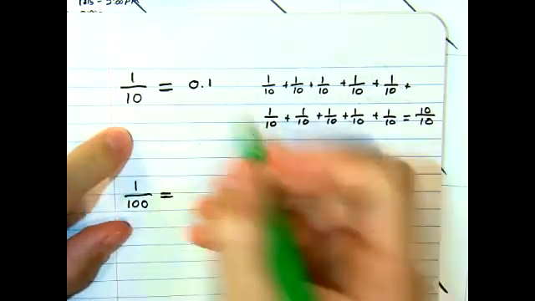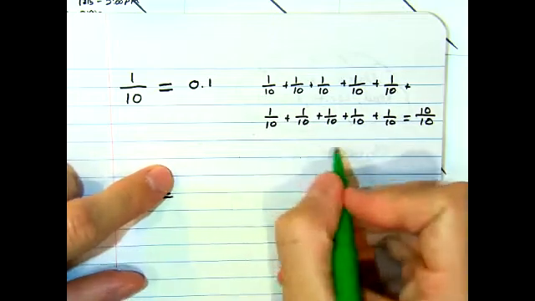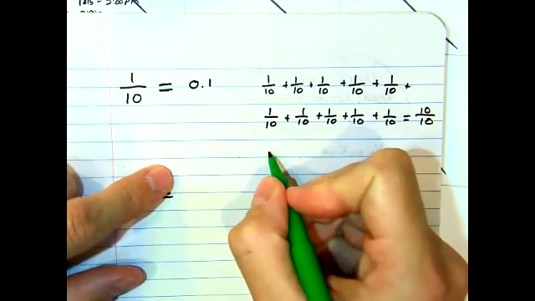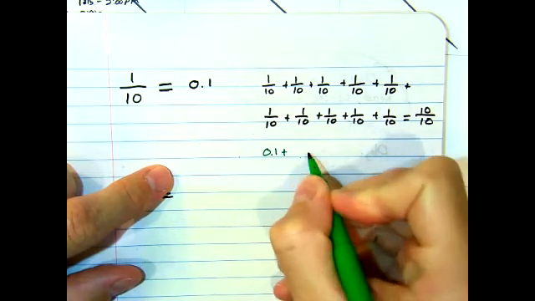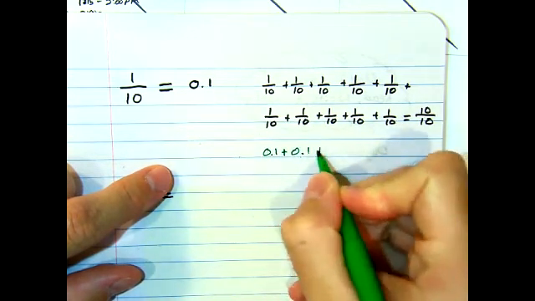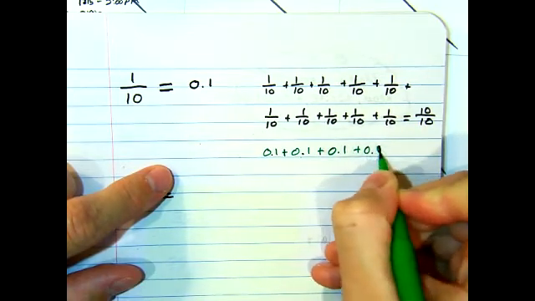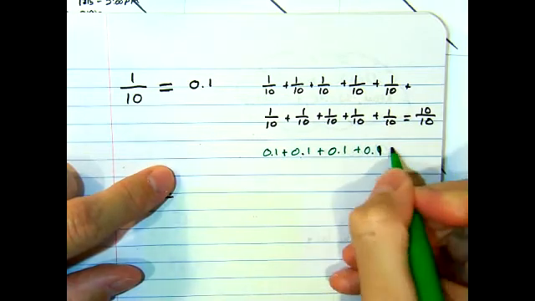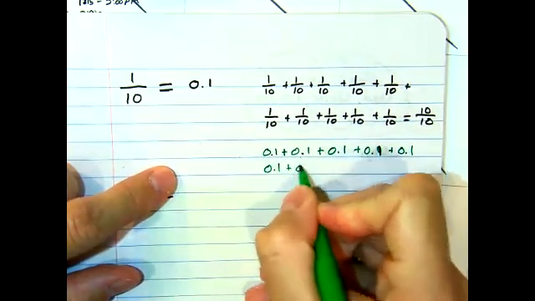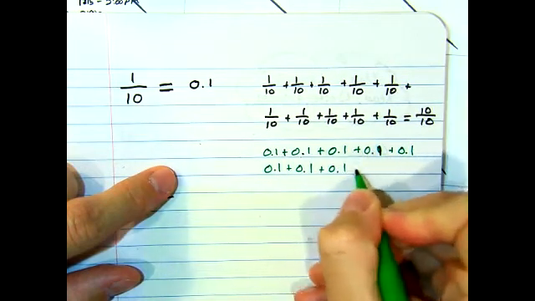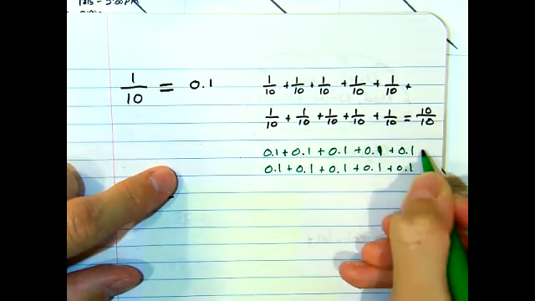So if I have, and I don't know if I have enough space here, so I'm going to do an equation left to right. If I add up 0.1 plus 0.1 plus 0.1 plus 0.1, 1, 2, 3, 4, let's do another 0.1, 0.1, let's add those up.